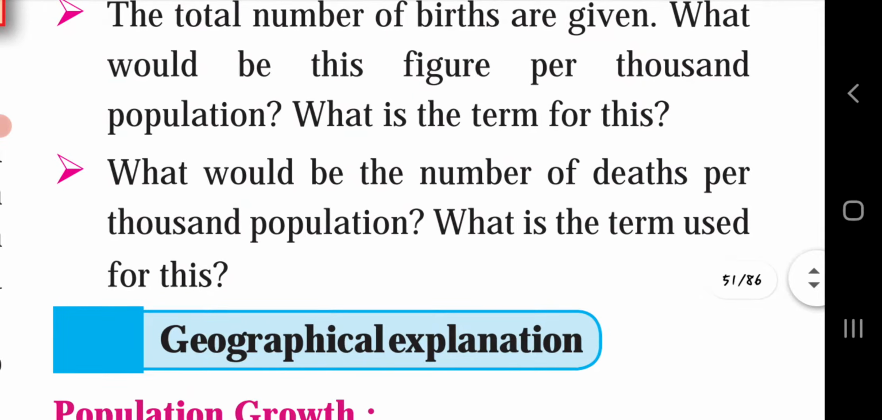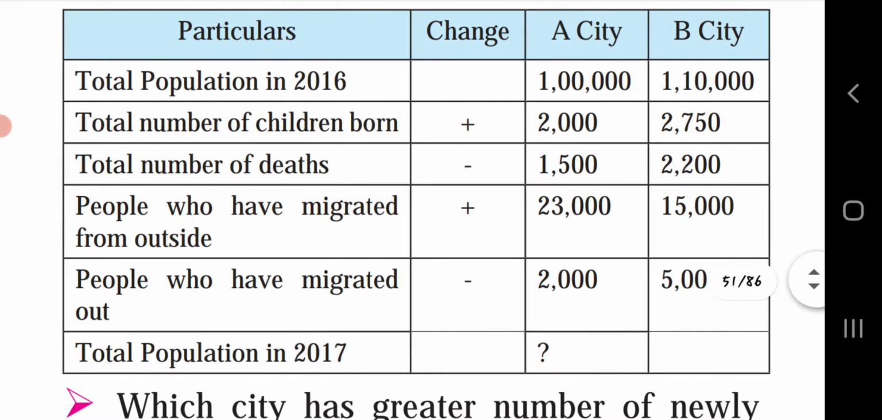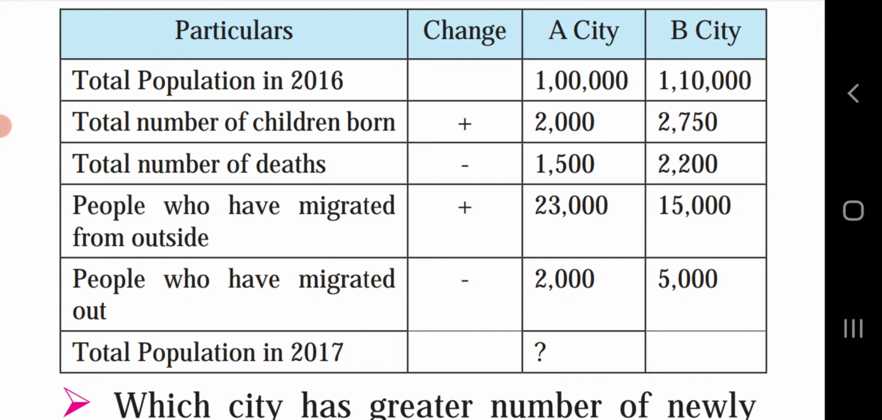Next, what would be the number of deaths per thousand population? What is the term used for this? The number of deaths per thousand is termed as the death rate. Before, we saw the birth rate; now we are seeing the death rate. The death rate of city A was 15 deaths per thousand, whereas that of city B was 20 deaths per thousand.